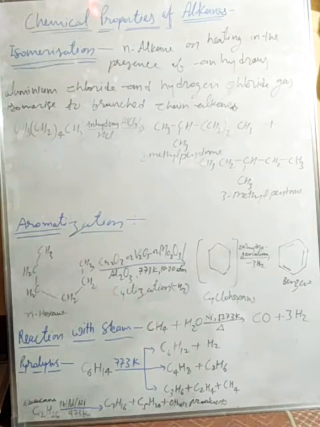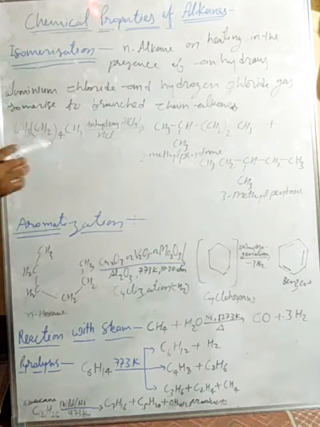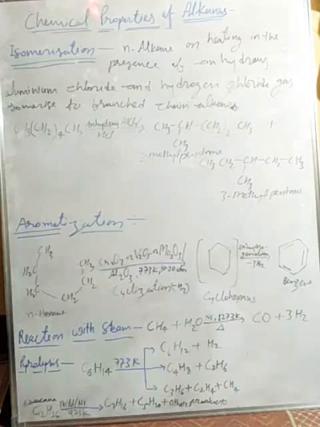We write them in the reaction, but some minor products will also be formed. In organic chemistry we can't write all of them, so we leave those as minor products and just mention only the major product.